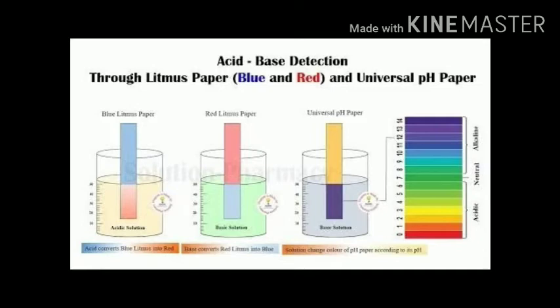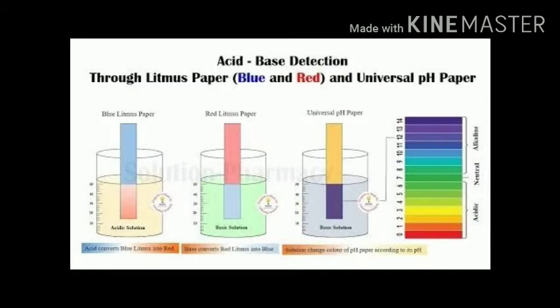In the litmus test, a litmus paper like this may be blue or red. There are two types of litmus paper available: one is red litmus and the other is blue litmus. By dipping the litmus in the given solution, you can identify whether the substance is acidic or basic in nature. If the red litmus paper turns blue, then the given solution is basic. And if the blue litmus paper turns red, then we can conclude that the given solution is acidic.